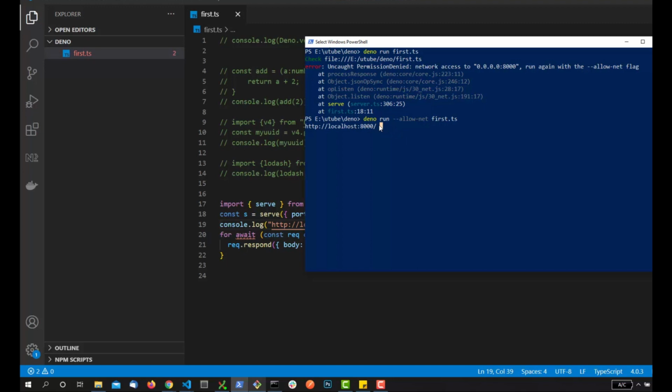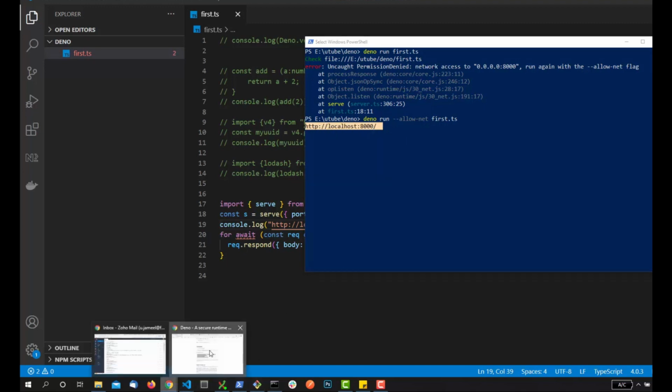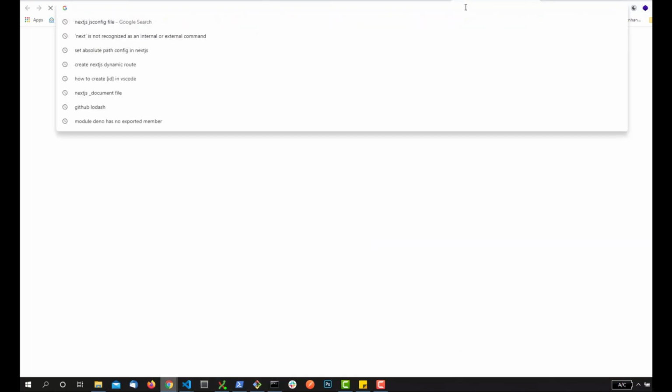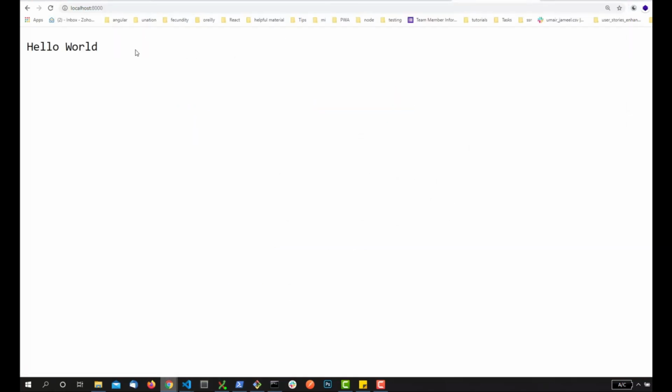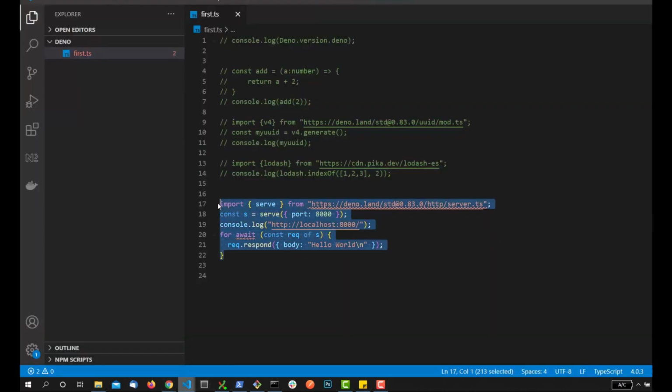So now you can see it's running on localhost 8000, right? If on the browser, let me run it, localhost 8000, and it should print hello world. Awesome. So how simple is that? No other file, no packages, no node modules, just straight away import it, use it, create a server, and it will start working.